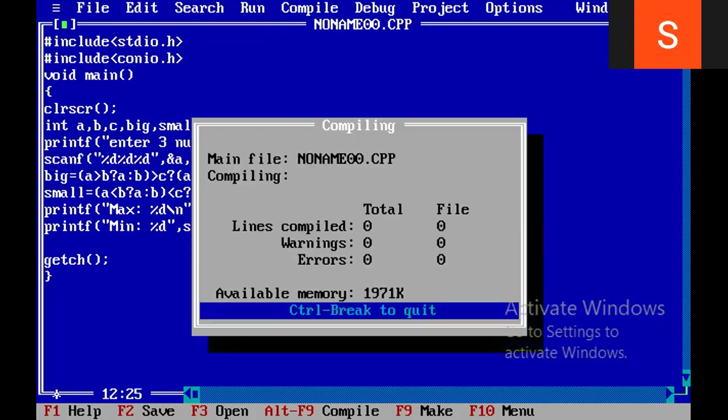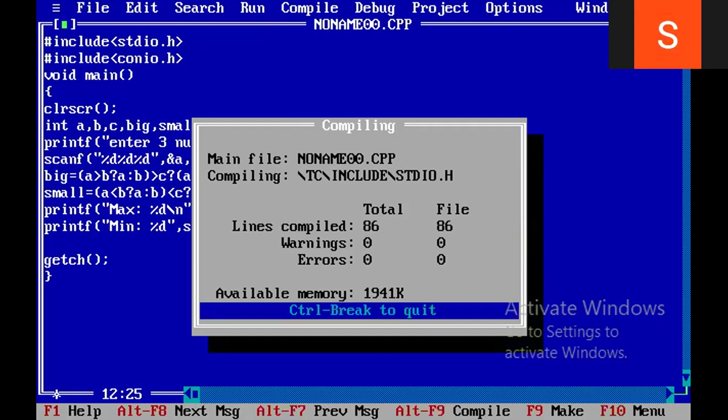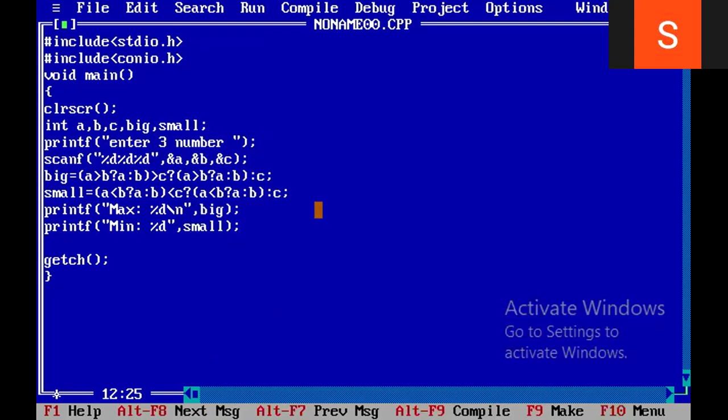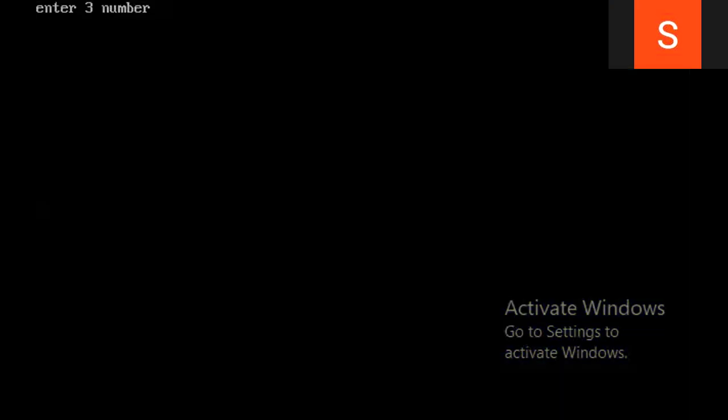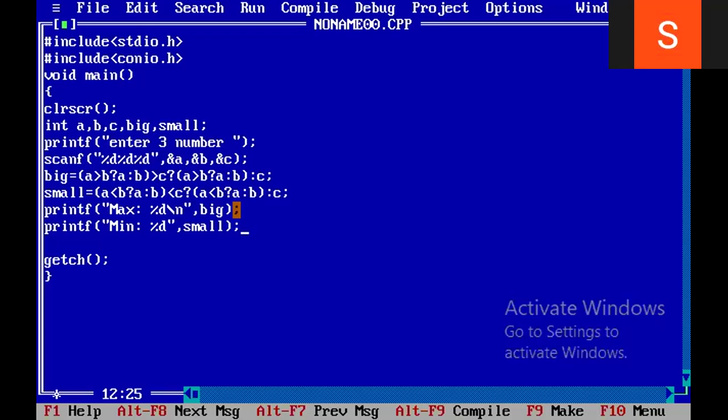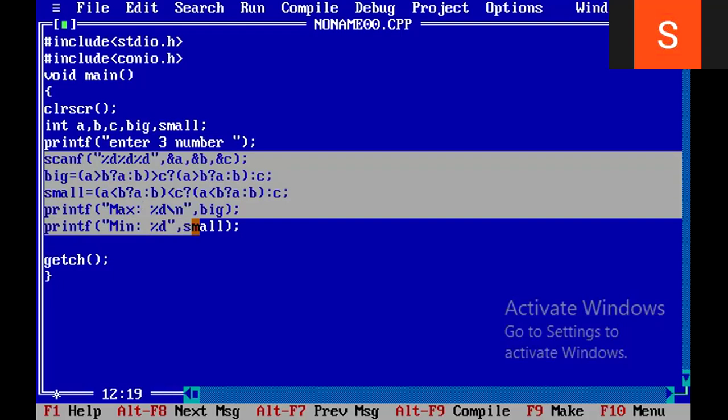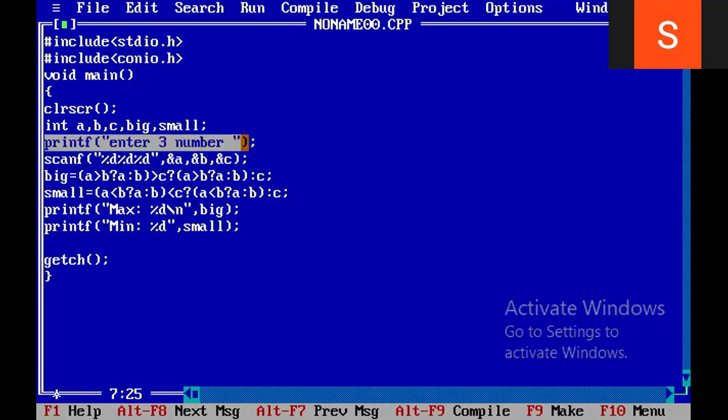See, Alt F9. Any error? No error, sir. Then do Ctrl F9. What is it asking? Enter three numbers. I'm giving 10, 20 and 5. See, max is 20 and min is 5. Now this is the program I executed in Turbo C. The same code I will write in the Abhyasa platform. But here in the Abhyasa platform, there is no need to write this line, enter three numbers.